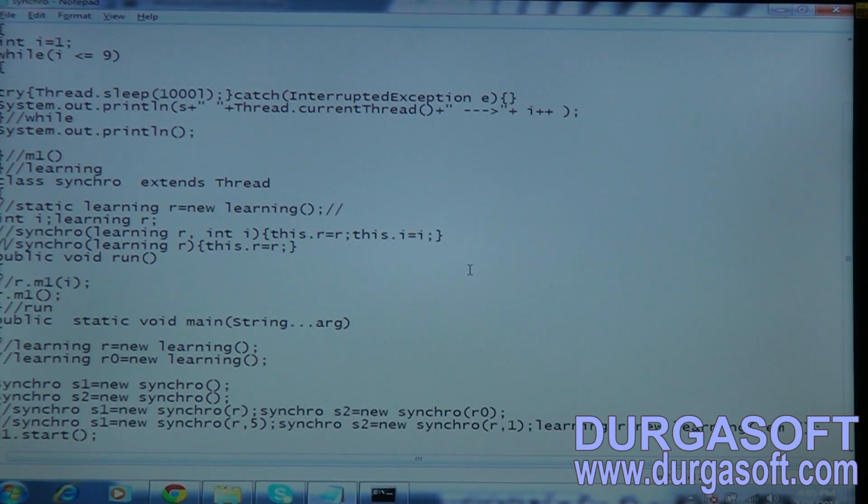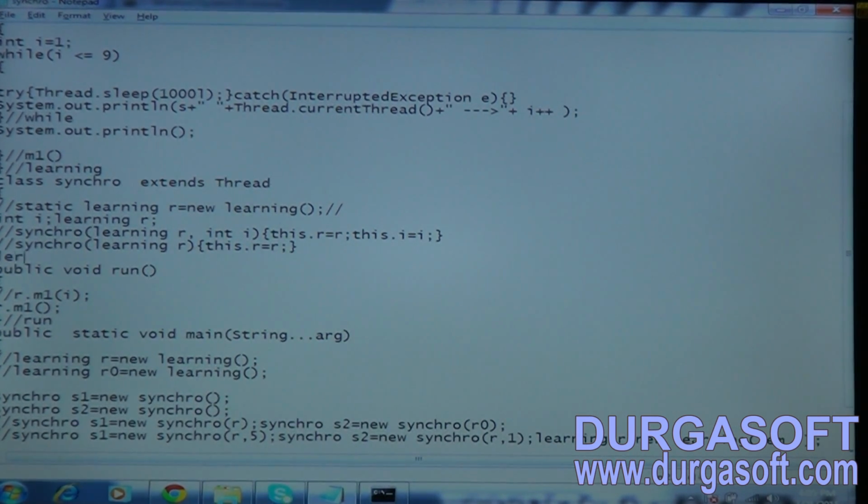And one more thing, we have seen a static member at class level, that is learning, right? And now we are taking an instance learning, okay? Now this is the one, and everything else is the same.